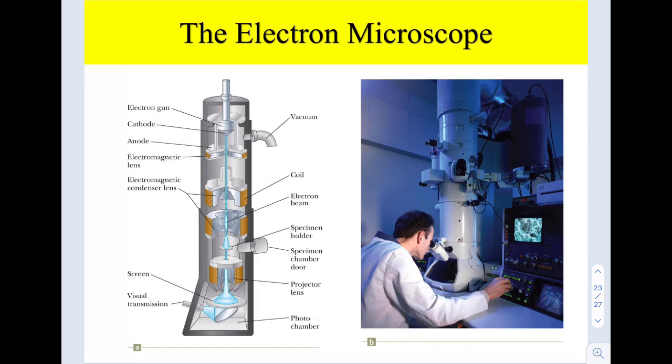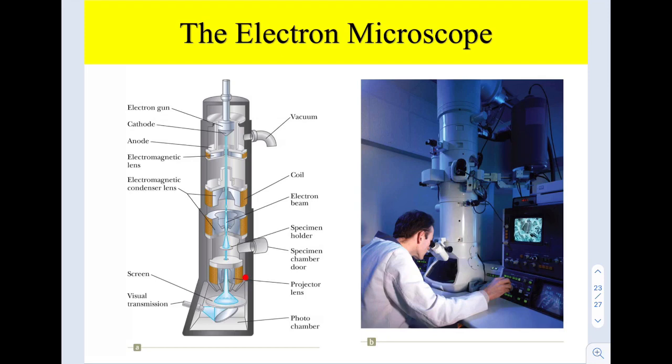The shorter wavelength of electrons gives an electron microscope a resolution 1000 times better than that from the visible light used in an optical microscope.